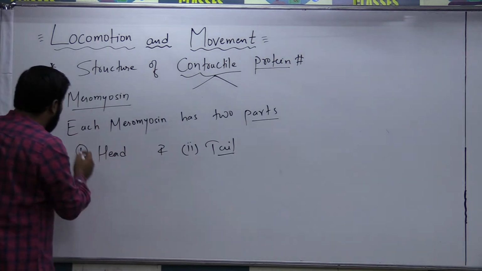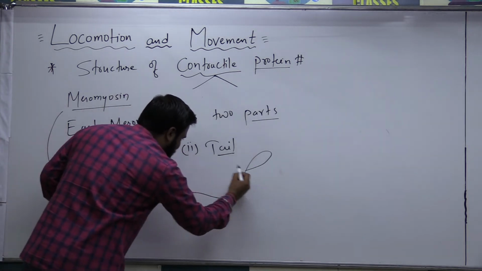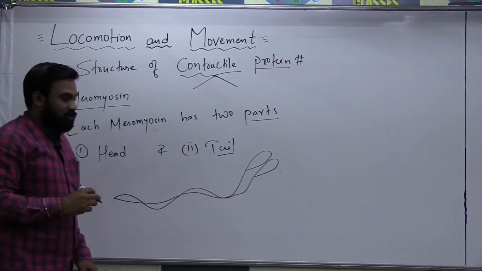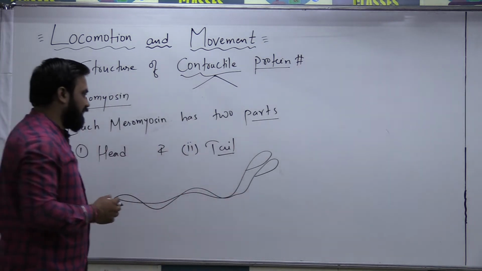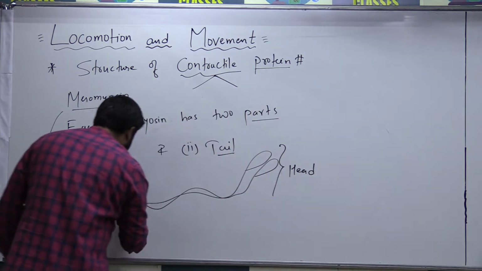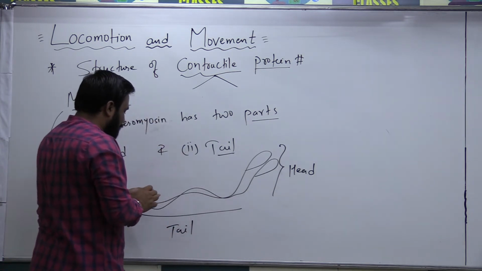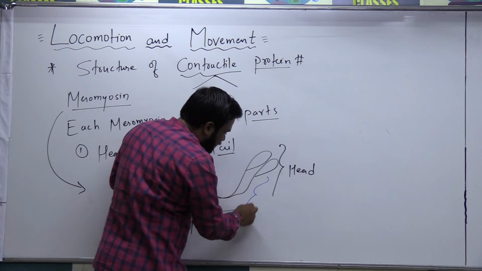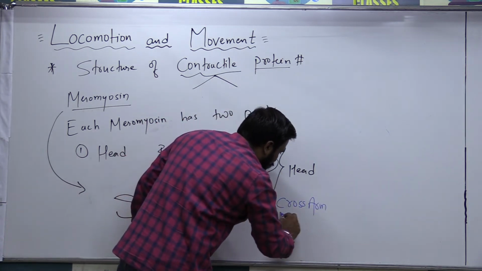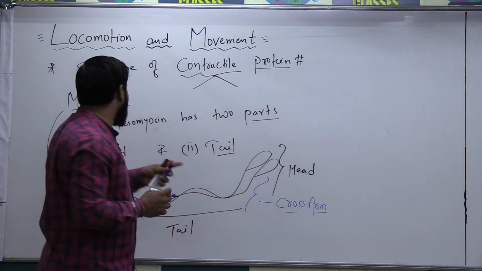If we want to see the structure of meromyosin, it appears like this. In this structure, these parts are called the head, whereas these parts are called the tail. In between head and tail, we have a bending part, and this complete bending part is called the cross arm. This cross arm is also included in the head part. So the head has a greater number of meromyosin.